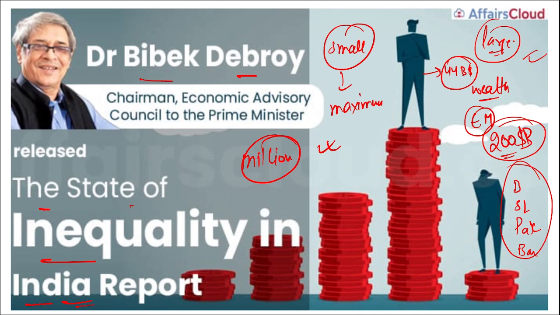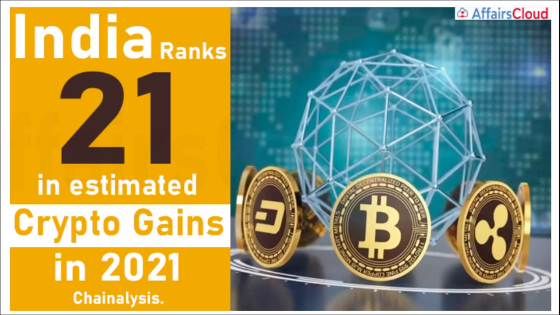On the other hand, many rich people were earning a large amount of money, and this inequality is creating a huge problem because the resources are not equally distributed and the rich are getting richer and the poor are getting poorer.